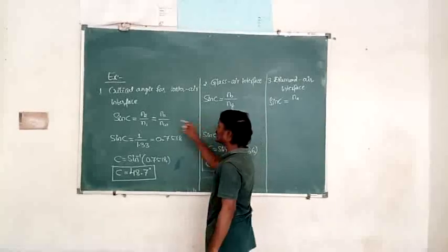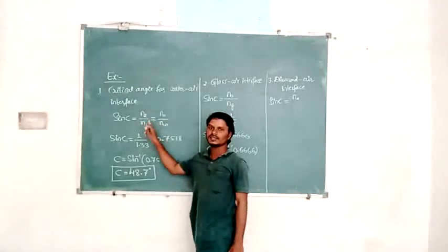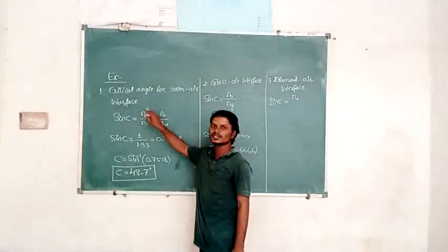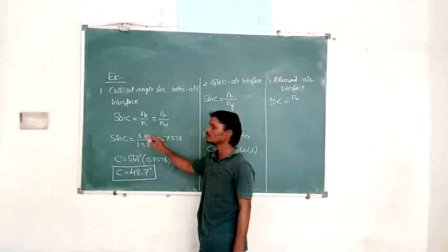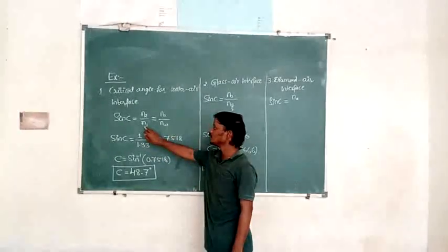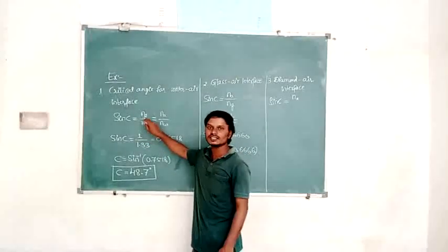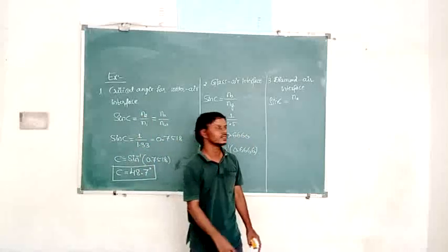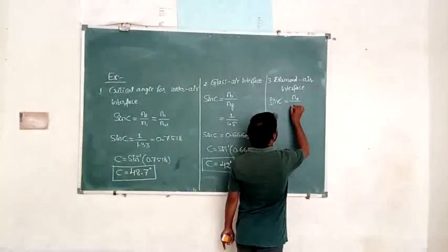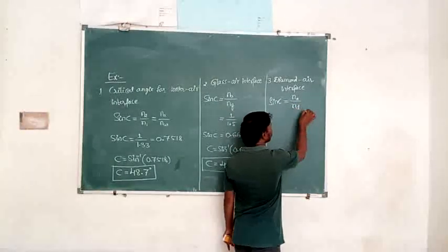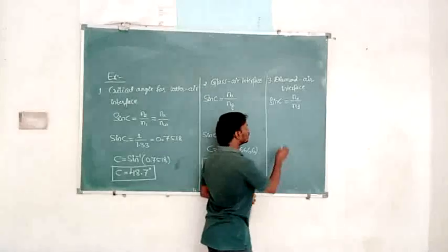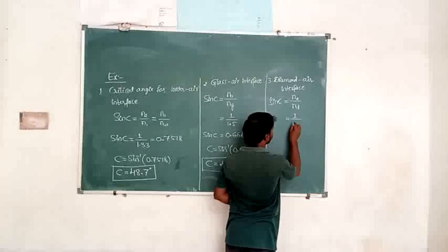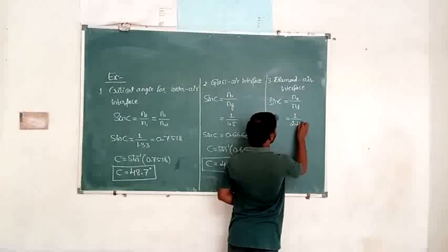So always in the numerator we take the second medium, and in the denominator we take the first medium. Means the refractive index of the second medium over the refractive index of the first medium. Which is the first medium? Denser is the first medium. And which is the second medium? Rarer is the second medium, because the light travels from denser to rarer. So na by nd, where nd is the refractive index of diamond. Again, what is the refractive index of air? That is 1. Then the refractive index of diamond is 2.42.